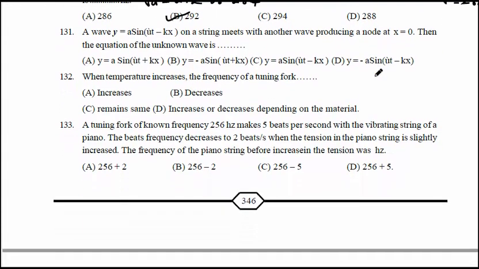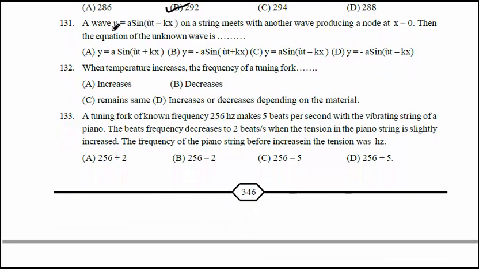Next question. A wave y equal to a sin(omega t minus kx) on a string meets another wave producing a node at x equal to 0. What should be the equation of the unknown wave?